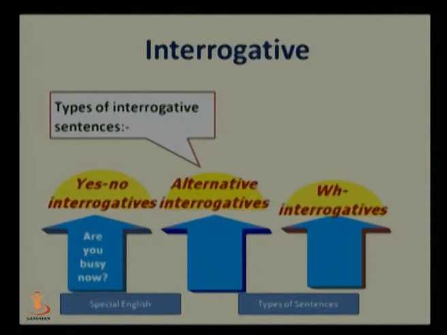Let us take an example of yes no interrogative questions. You can see the example: Are you busy now? If someone asks you, are you busy now, what will be your answer? Obviously, yes or no. Yes, I am busy, or no, I am not busy. So these are called yes no interrogatives. The second one is alternative interrogatives. Here the answer is not yes or no, but out of the two options mentioned in the question itself, one becomes the answer. For example, is this room number 22 or 24?